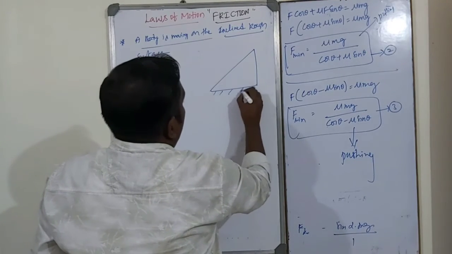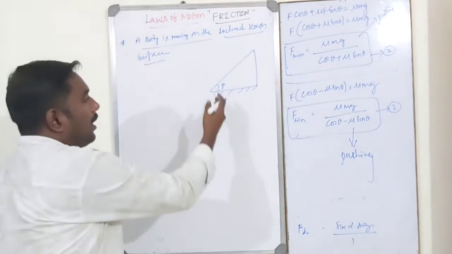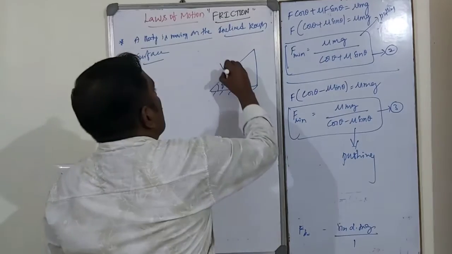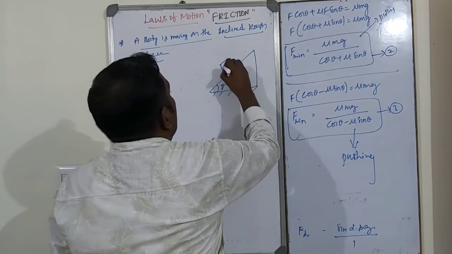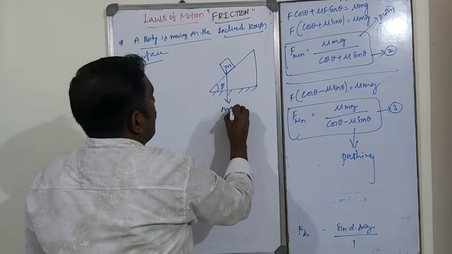So this is an inclined surface. Theta be the angle of friction. So like this is a body of mass M. Already we know this is the weight of the body.